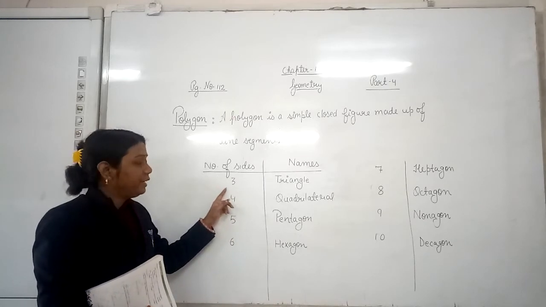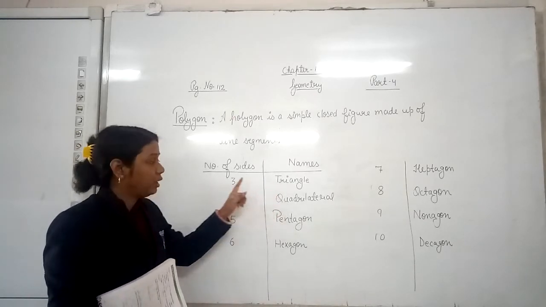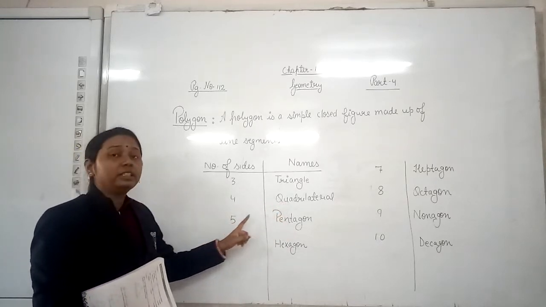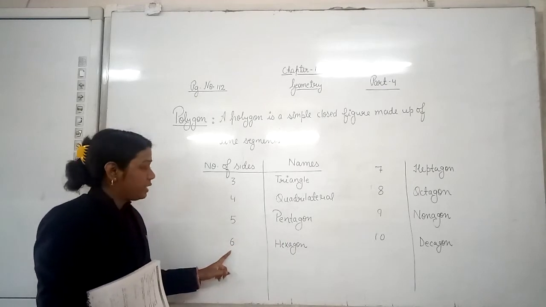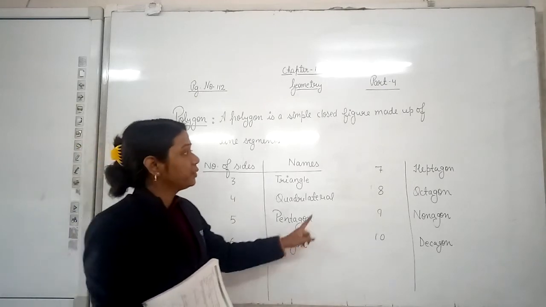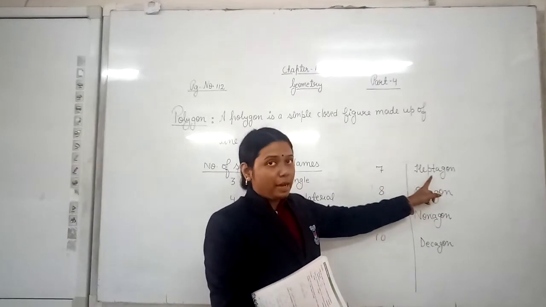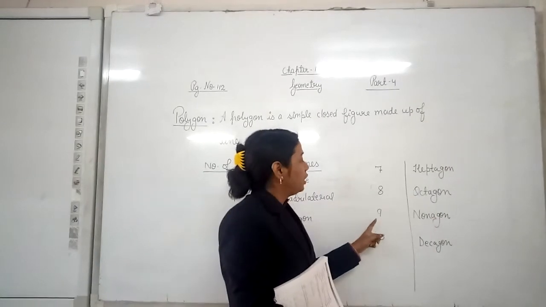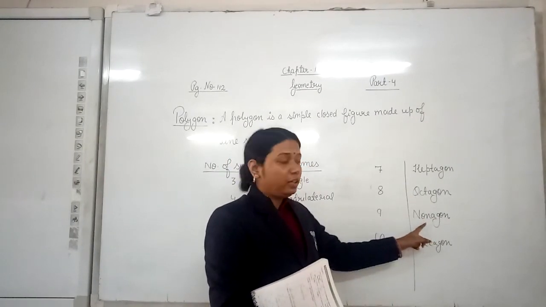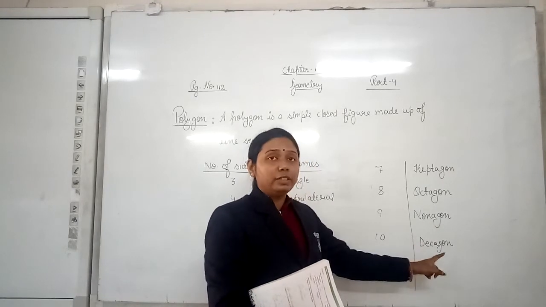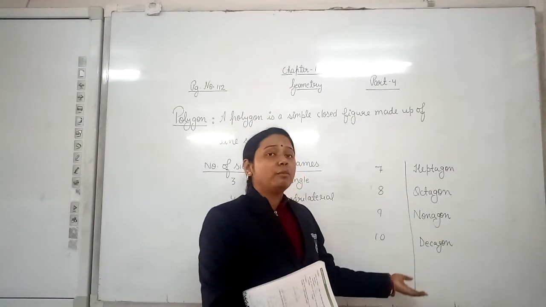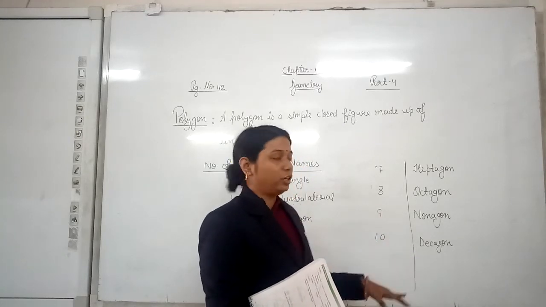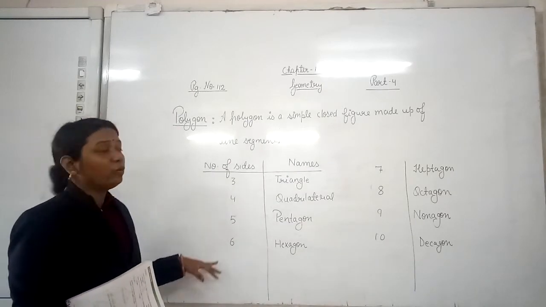A 3-sided polygon is a triangle, 4-sided a quadrilateral, 5-sided a pentagon, 6-sided a hexagon, 7-sided a heptagon, 8-sided an octagon, 9-sided a nonagon, and 10-sided a decagon. We have more, but for our class we only have to discuss these. So this is about polygons.